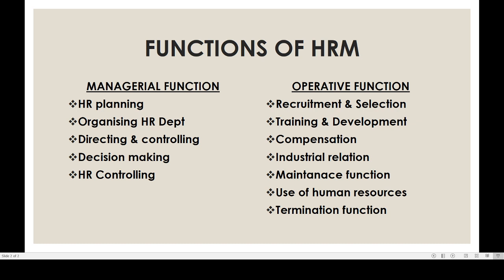They are leadership, motivation, supervision, communication. These are used for guiding the subordinates. These four elements are used in directing the human resources in order to achieve the objectives of the organization.